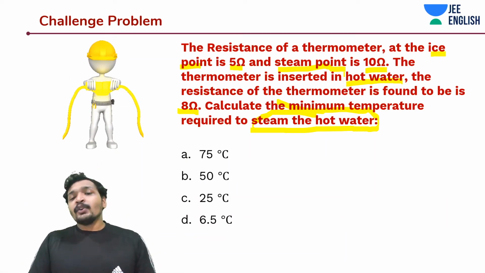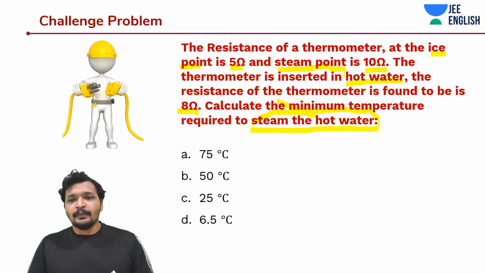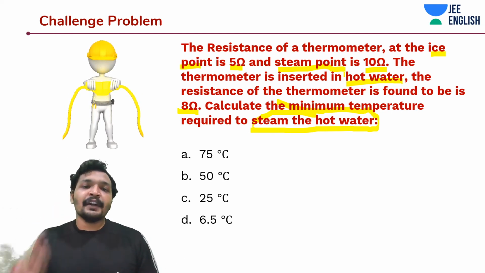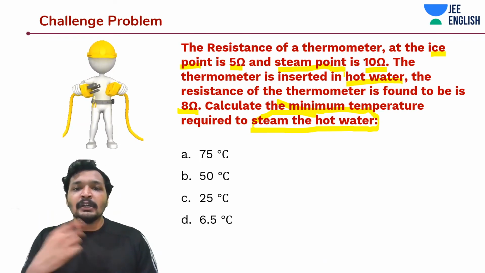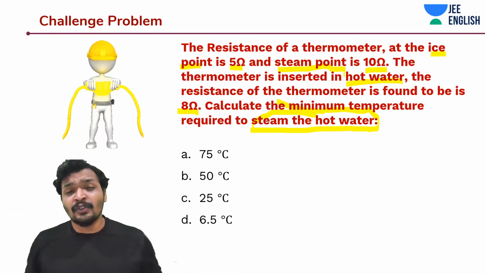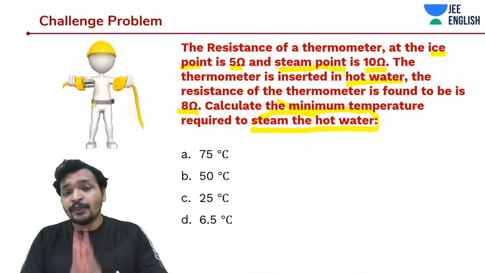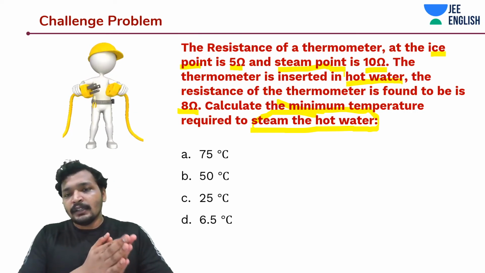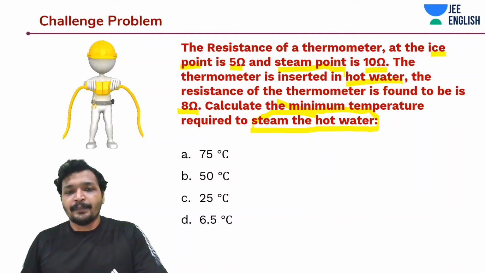So what I would do is assume that this is right now at 8 ohms and it needs to reach 10 ohms, the steaming point, and directly find the delta T, rather than finding the temperature from 5 ohms or applying R is equal to R naught into 1 plus alpha delta T. What I would choose, and I'm guessing you would also do that, this would save time. So I would simply write 10 is equal to 8 into 1 plus 1 by 100 into delta T.